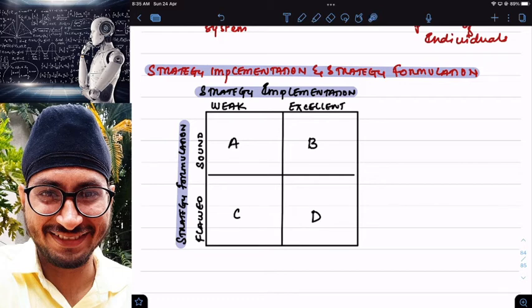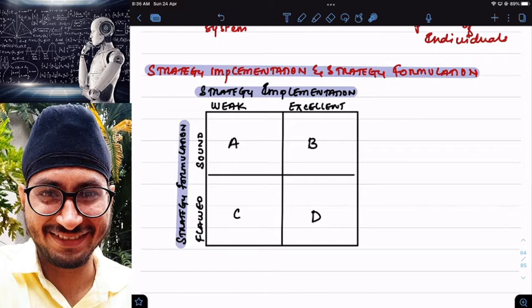Now see here, sir. In the first case, my strategy formulation is sound, but my strategy implementation is weak. That is situation A. If a company falls in category A, it means its formulation is good, but its implementation is weak. It is able to prepare a good strategy, but it is unable to implement a strategy properly. Next, a company which comes under category B is not only able to prepare a good strategy, it also has excellent implementation skills. So every company should try to come under category B, where formulation is good and implementation is also good.